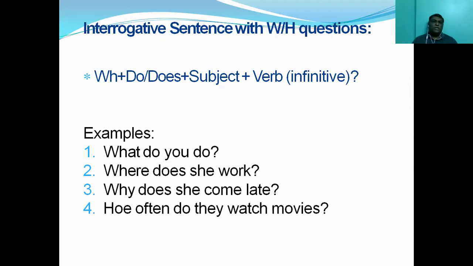For example, you can ask questions like this. What do you do? How do you do? Where does she work? Why does she come late every day? How often do they watch movies? Where do you spend your summer vacation? How do you know this? Where does he spend his vacation?